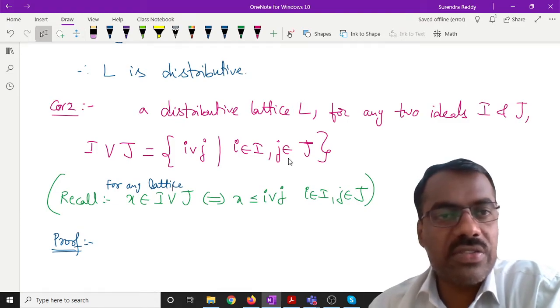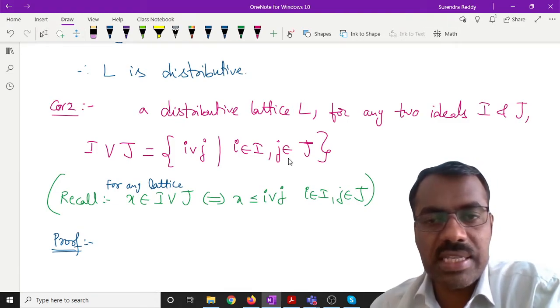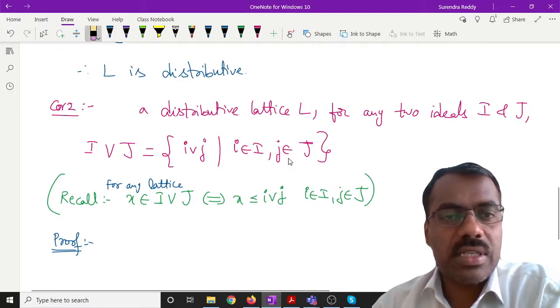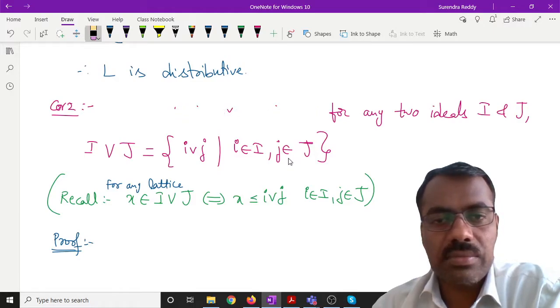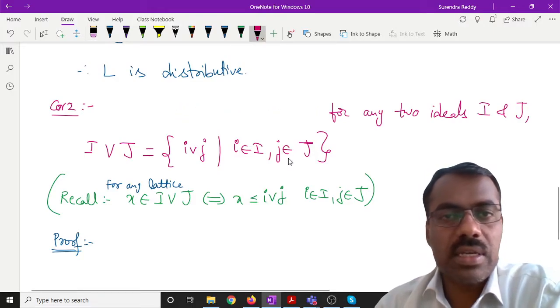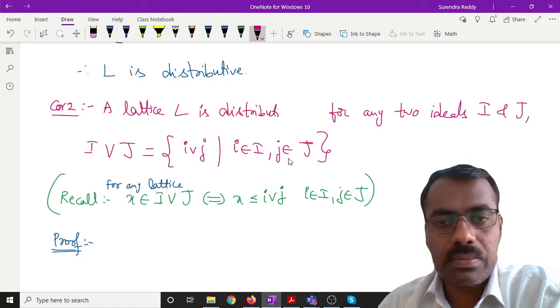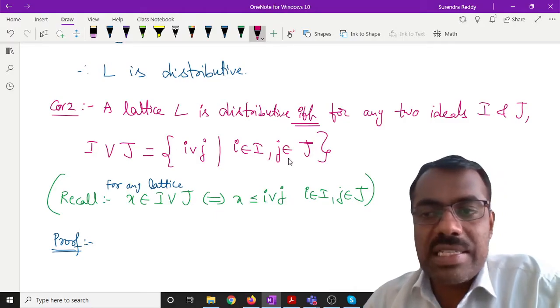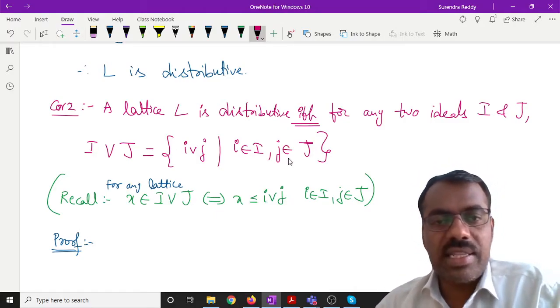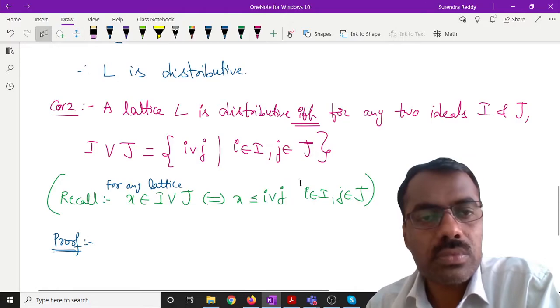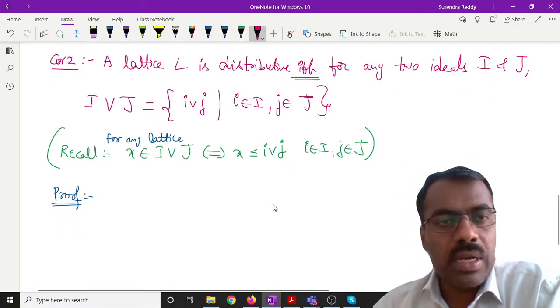This is actually an if and only if statement. That means whenever I join J is of this form, we can say that it is distributive. Okay, so just change a sentence. Here we can write: a lattice L is distributive if and only if, so this is a double implication, for any two ideals I and J, whenever I join J is this, then it is distributive, and whenever it is distributive, I join J will look like this. Okay, fine. Now, how can we prove this?